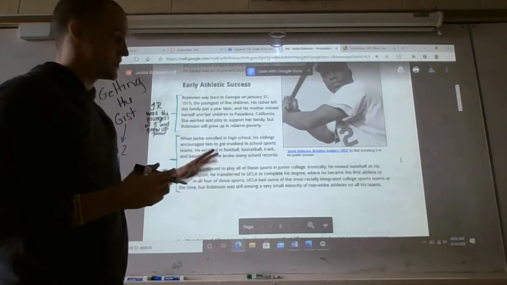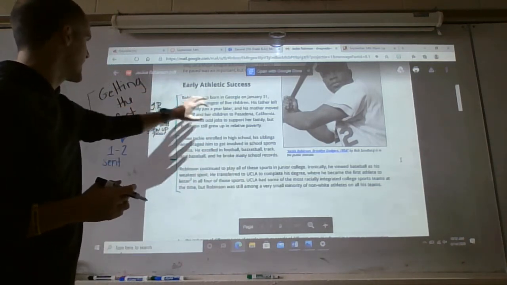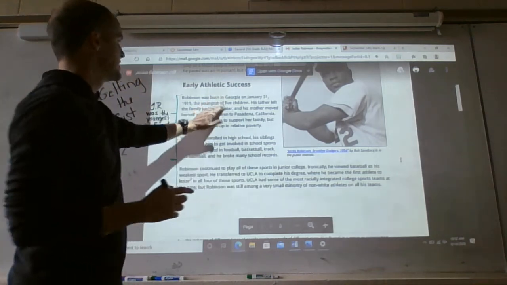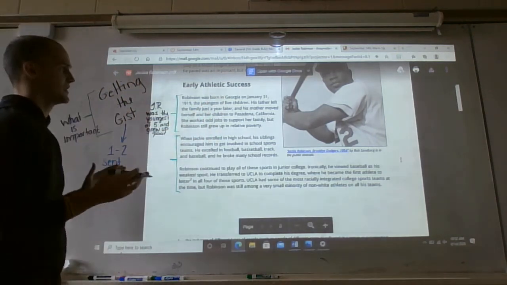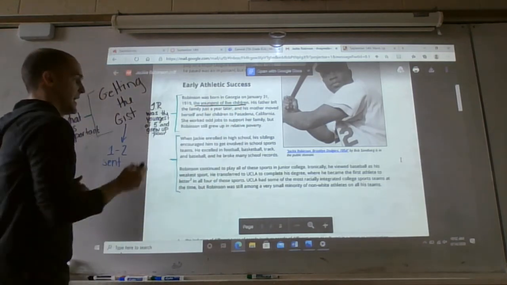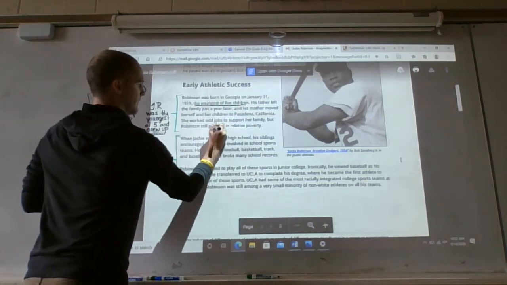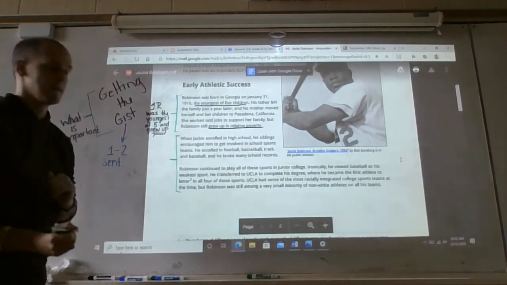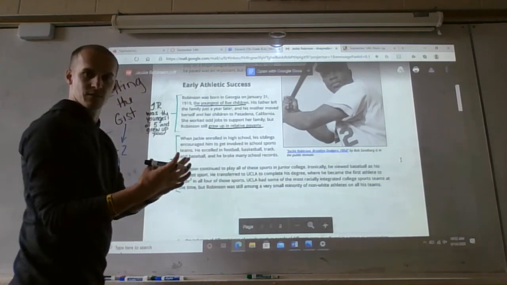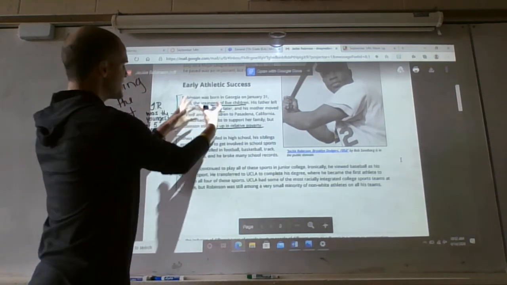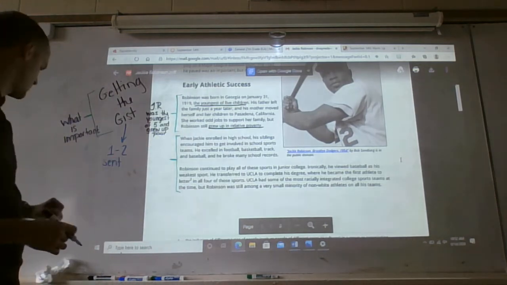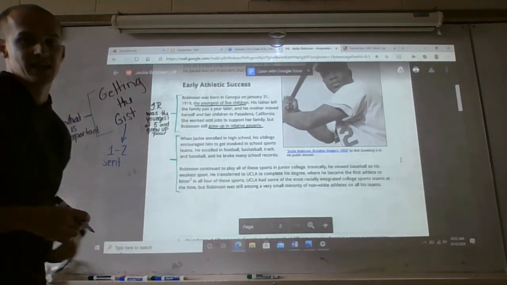There. We essentially took what was important out of this and put it into one gist statement. So we took that whole paragraph. Jackie Robinson was the youngest of 5, which we have right here. And grew up poor. Grew up in relative poverty. All right? And so we've taken probably the two most important portions of that paragraph and put it into one gist statement over here on the side. So we go down into these next paragraphs.